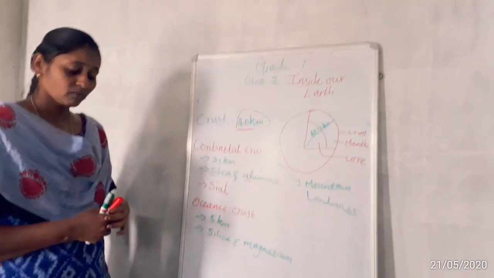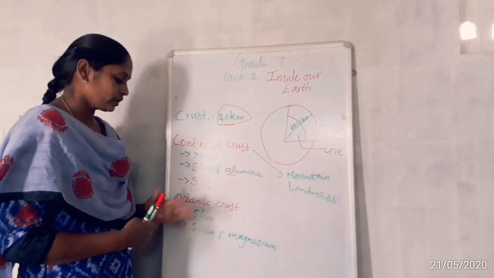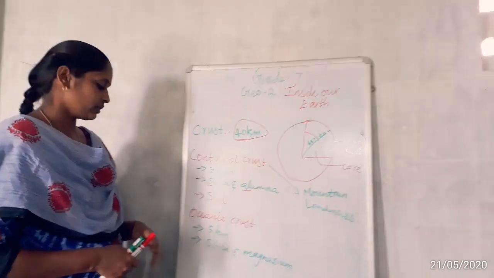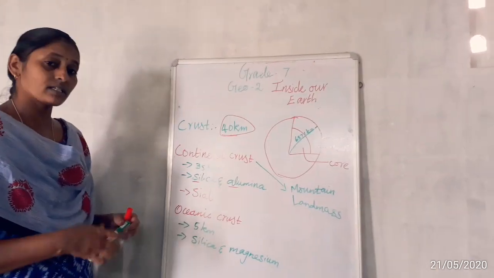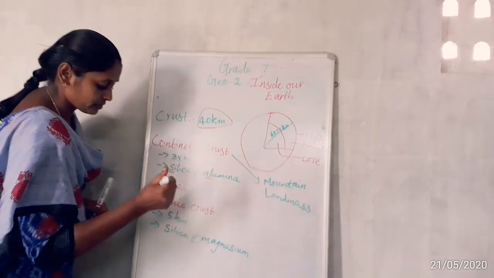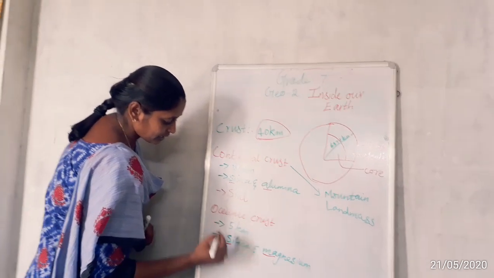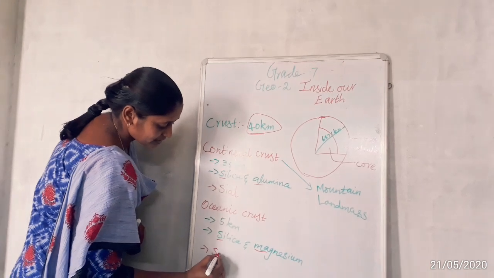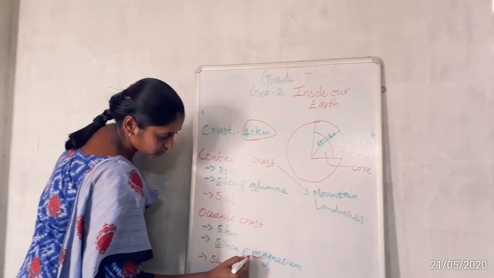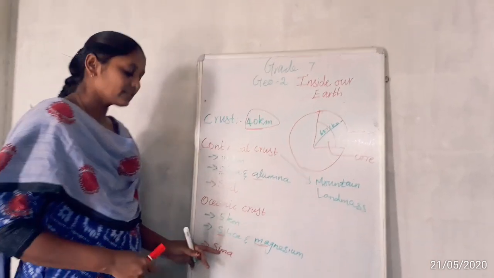Okay, so oceanic crust means where we have oceans and seas; that alone comes under the oceanic crust. So the depth of the oceanic crust is 5 km. Okay, so which minerals are present more in the oceanic crust? Silica and magnesium. Okay, silica and magnesium. That's why this crust is called SiMa. Here also they are taking the first two letters of each. That's why this oceanic crust is also called SiMa.